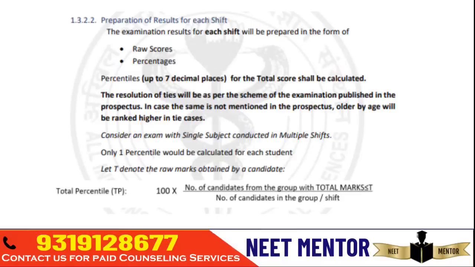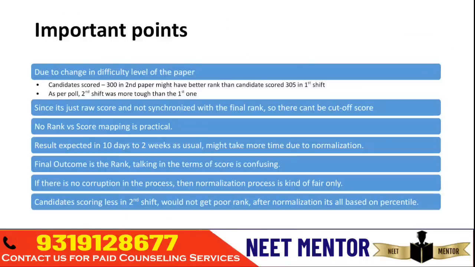As long as they are doing the normalization calculation in a fair way, nobody will get hurt. They will get their rank based on the performance they have shown in the examination. But if there is corruption... these details are not revealed by NBEMS.